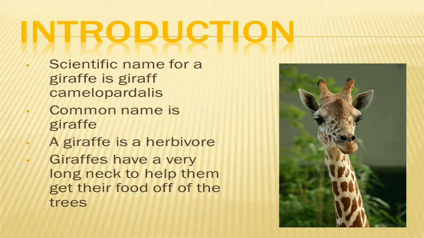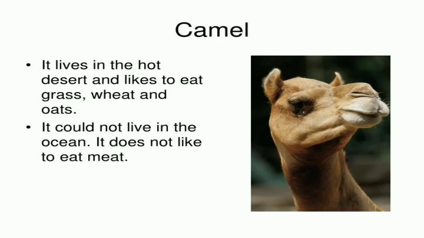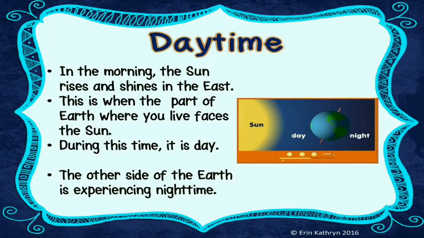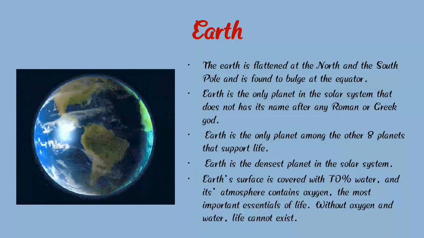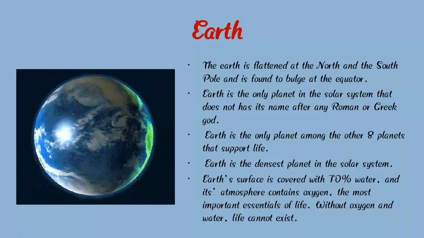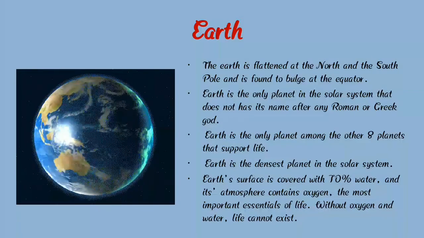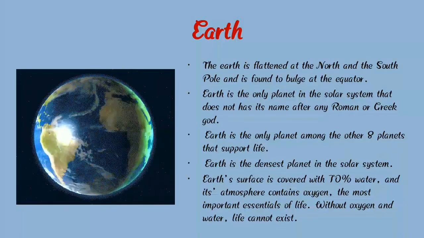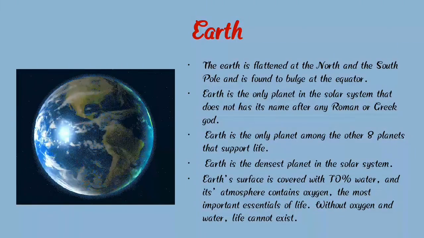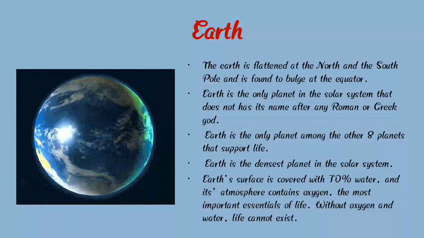So, children, in today's lecture, we learn about different types of geography. Like we can see, firstly, Earth. So, we live on Earth, and Earth is the only planet among the 8 planets that supports life, and we all live on Earth.